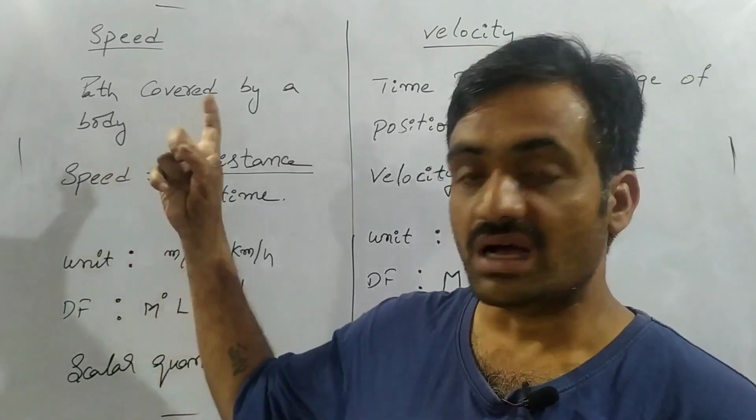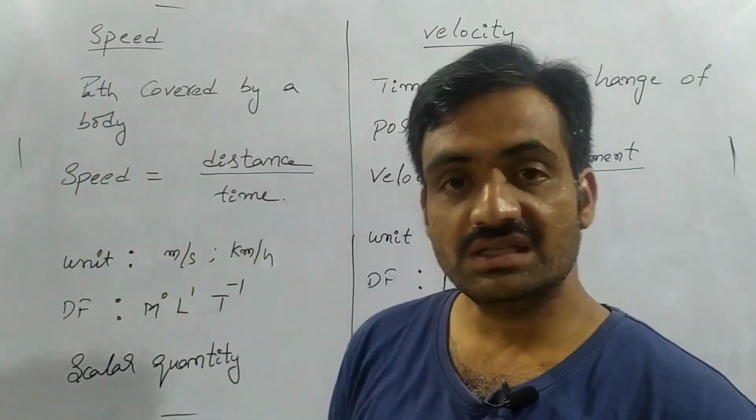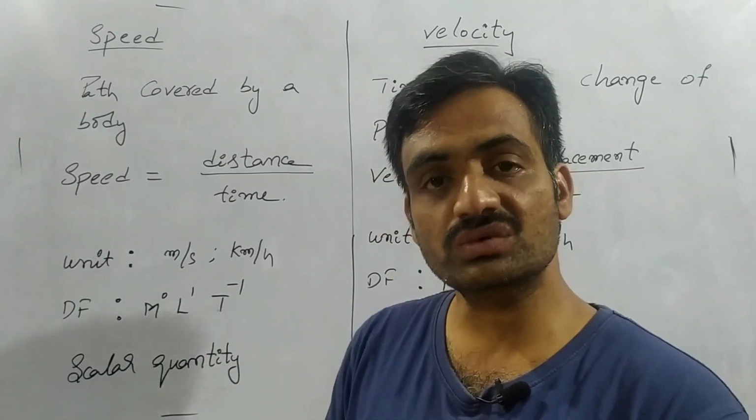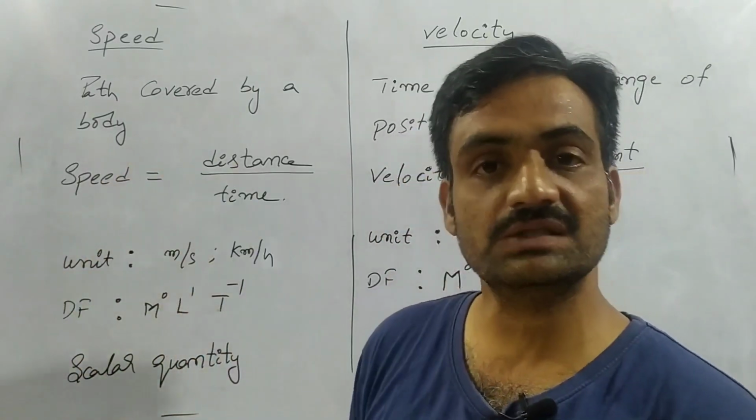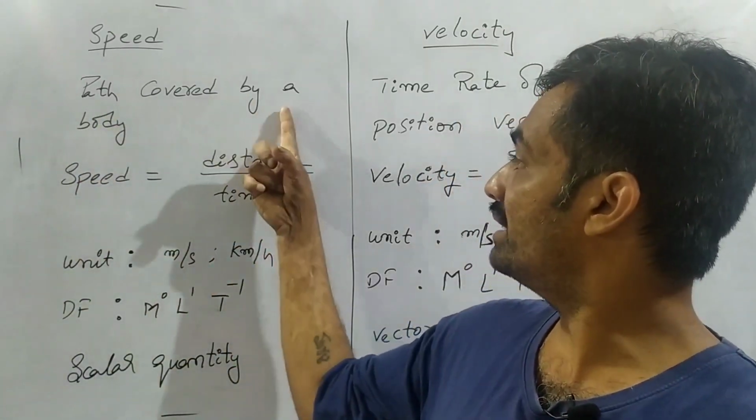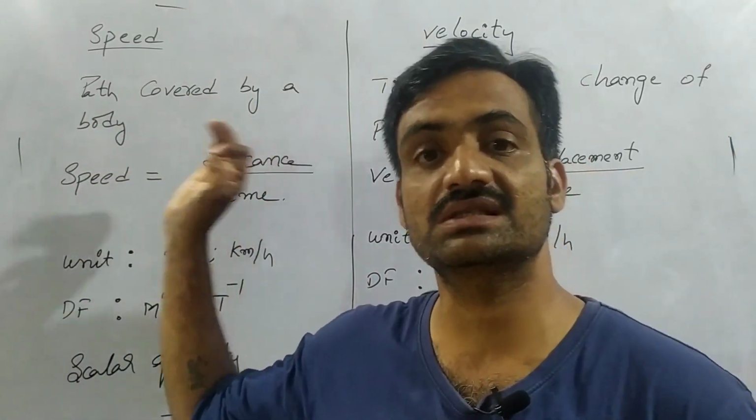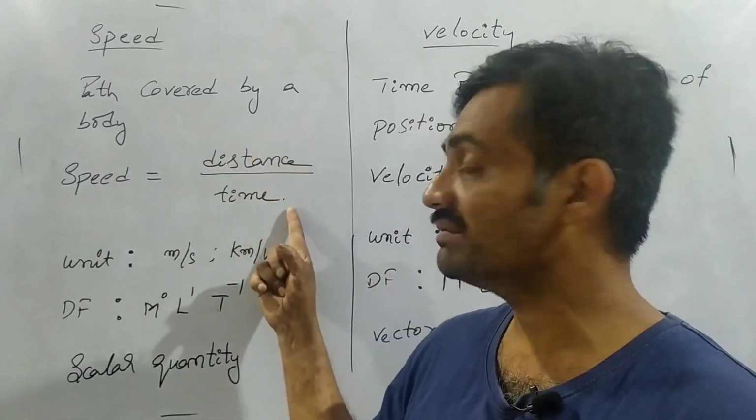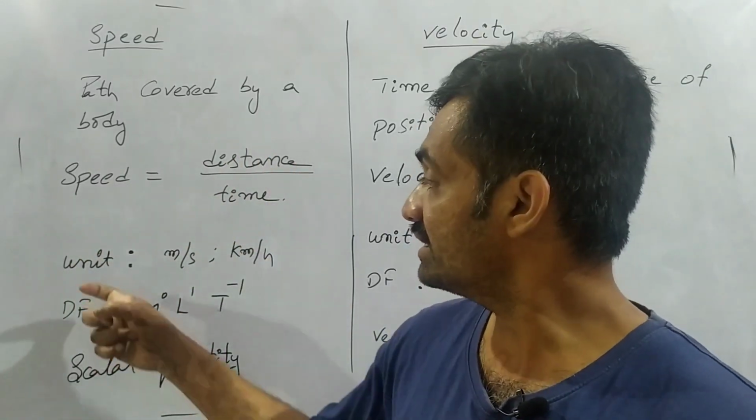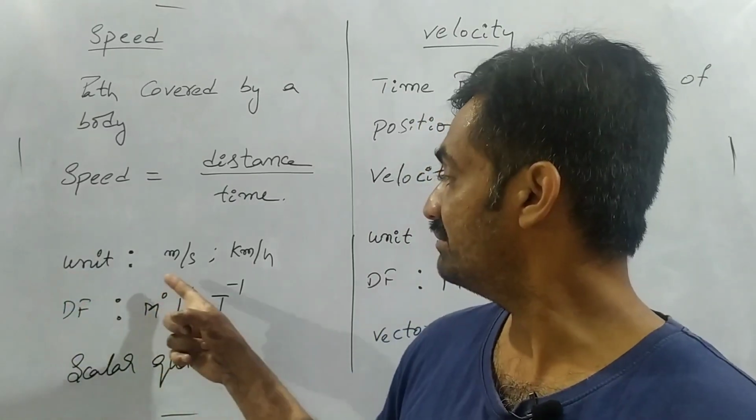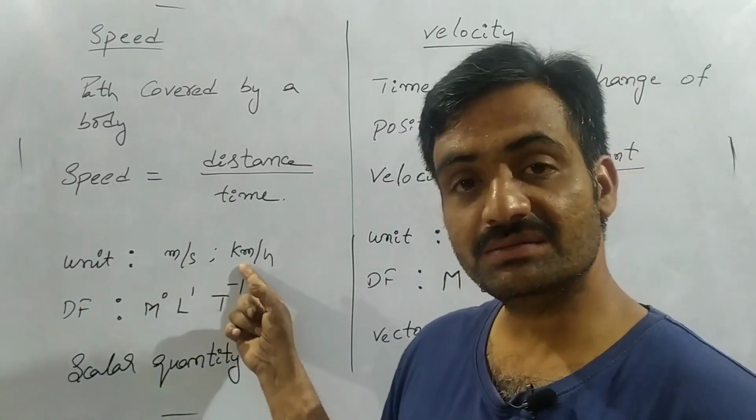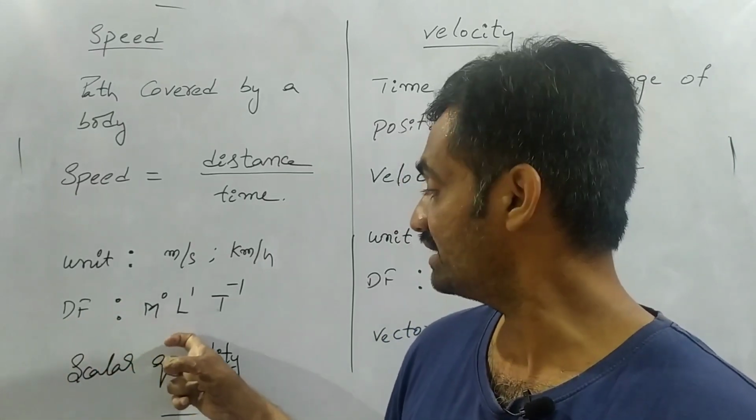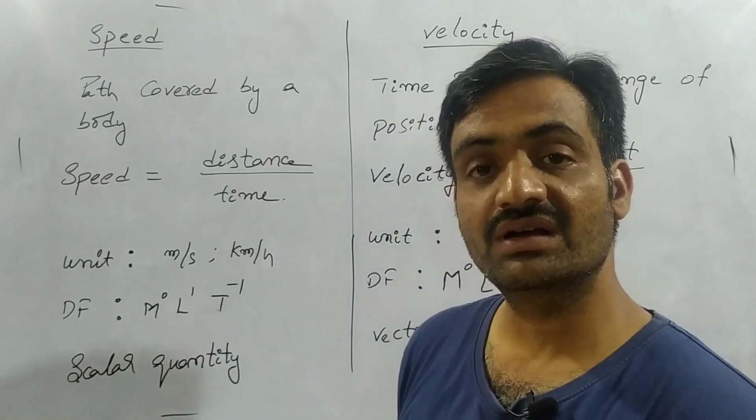Observe that speed is what we say when a body covers a particular distance, or moves along a particular path. The path covered by a body represents speed, where speed equals distance covered divided by time taken. The unit for speed is meter per second and kilometer per hour, and its dimensional formula is M to the power 0, L to the power 1, T to the power minus 1.